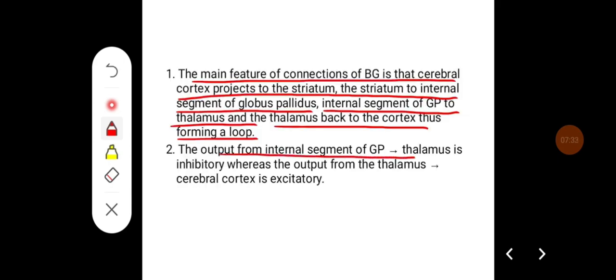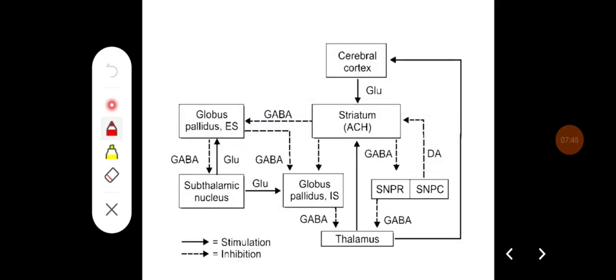The output from the internal segment of globus pallidus to the thalamus is inhibitory, whereas the output from the thalamus to the cerebral cortex is excitatory. So what happens in the basal ganglia is there are two pathways, the direct pathway and the indirect pathway. The direct pathway comes from the cerebral cortex to the striatum to the globus pallidus, then back to the thalamus. Cerebral cortex to striatum is glutaminergic, striatum to globus pallidus is inhibitory, and globus pallidus internus to the thalamus is inhibitory.